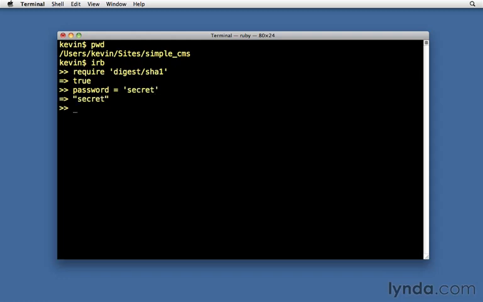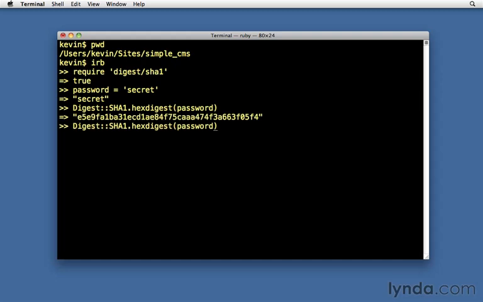That'll just be what I'm going to set as my password. Now to encrypt that with SHA-1, we call it by Digest::SHA1.hexdigest and then whatever we want to encrypt. So it's just going to be the password that we want to encrypt. So there it is. That's the string that we get. Anytime someone inputs secret again, we'll get that exact same result back out. So that's what we're going to be storing in the database, is this hashed password. That's all there is to it.